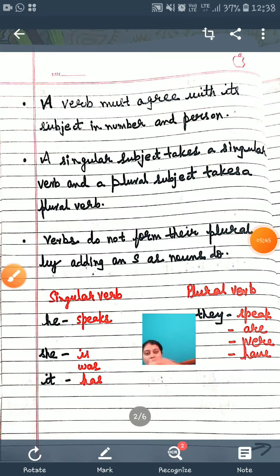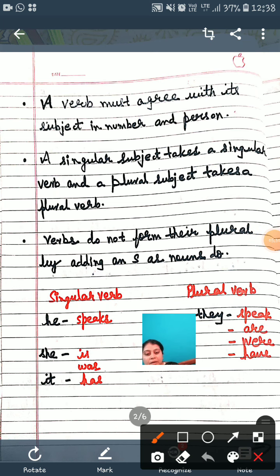Now look at the second one. A verb must agree with its subject in number and person. I have written it point-wise so that I can make you understand better, guys. A minutes back we discussed, if the subject is singular, the verb will be singular. If the subject is plural, the verb will be plural.